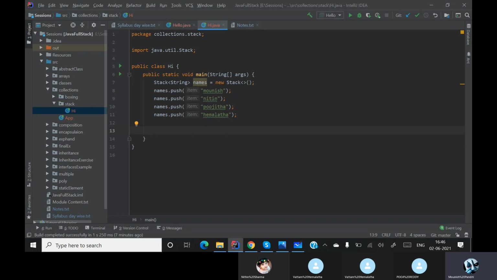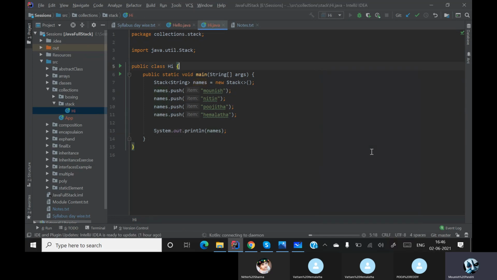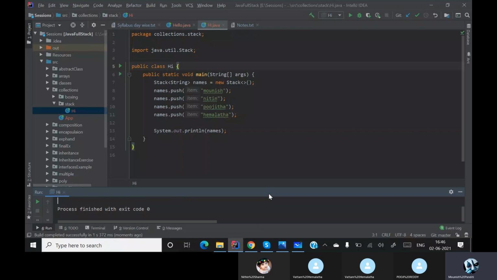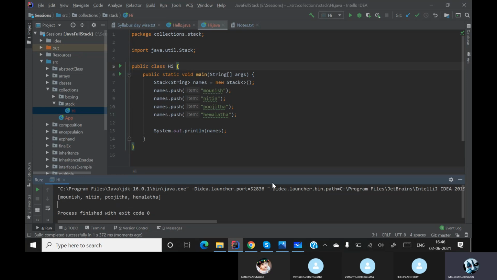I created a list. In that list, I added some items. Now I want to get all the items. How do I get all the items? If I do this, will I get the items? No. Obviously, it is a list. So if I'm getting the items in the form of a list, that means I can run a for each loop.